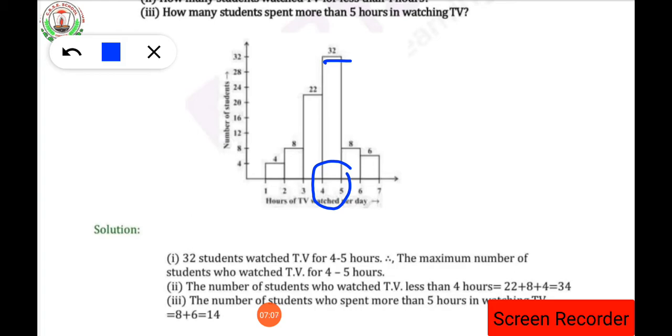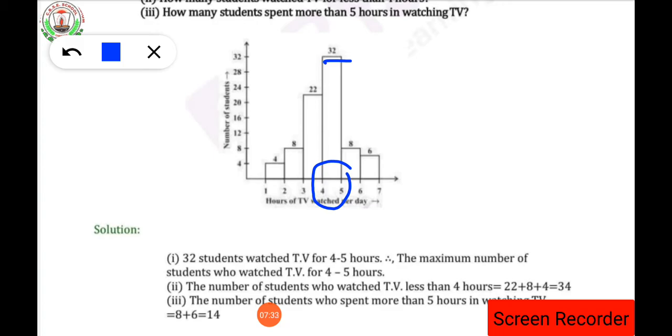Next, question number 2. The number of students who watched TV less than 4 hours. What is the question asked in question number 2? How many students watched TV for less than 4 hours? Less than 4 hours means 1 hour, 2 hours, 3 hours, 3.5 hours, isn't it? Less than 4. That means up to 3 hours and 3.5 hours it will become.